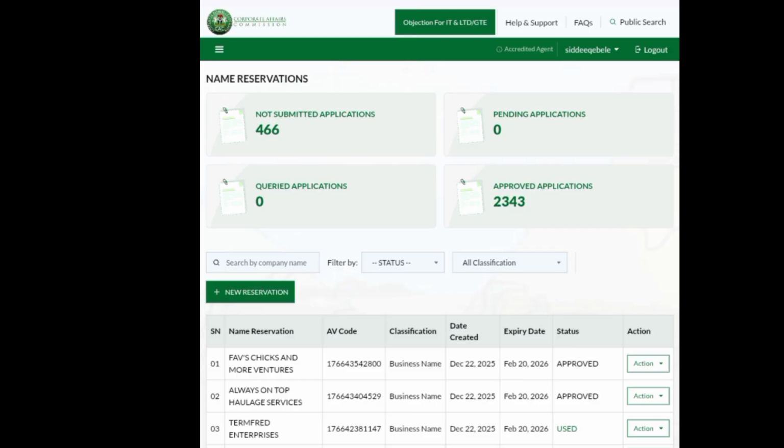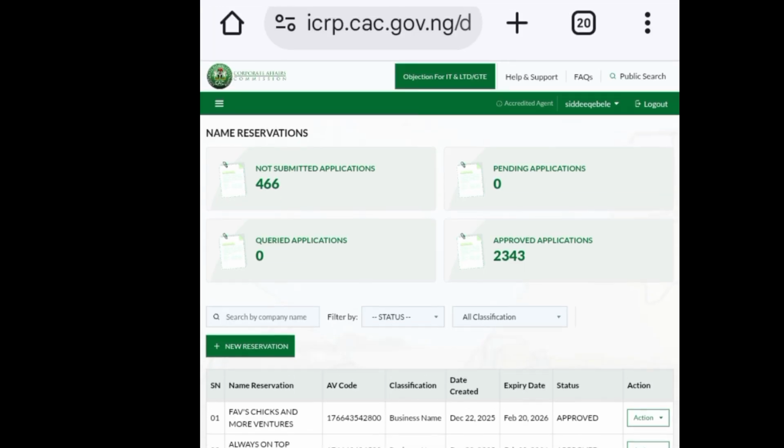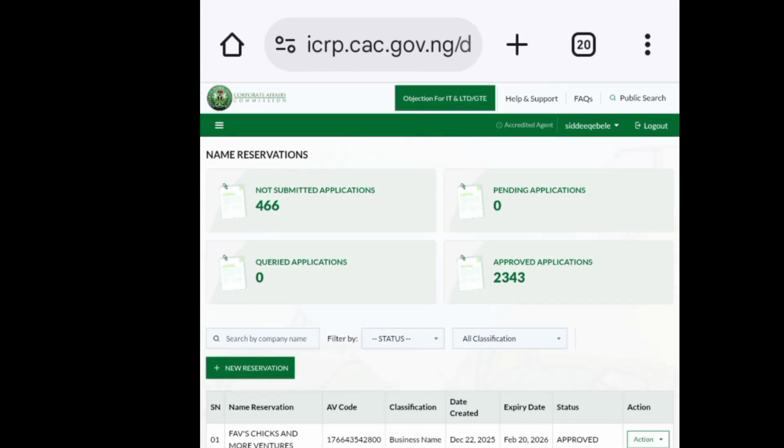For those who don't know, we have two different spaces in this place. The first one is the page where you register and reserve your business name, which is the first place you are going to see once you have logged into your portal properly.